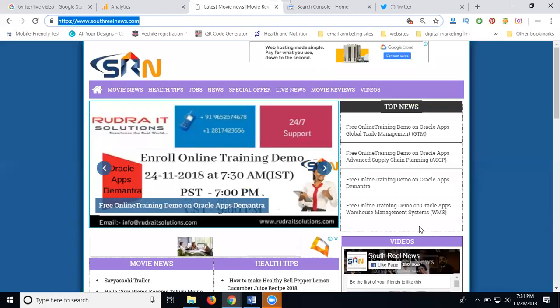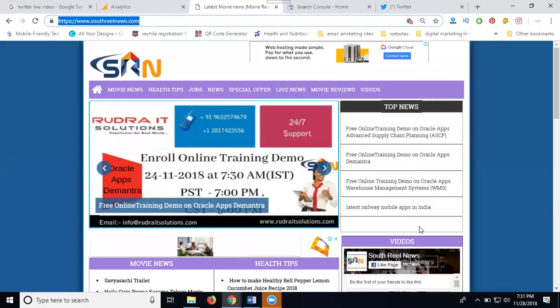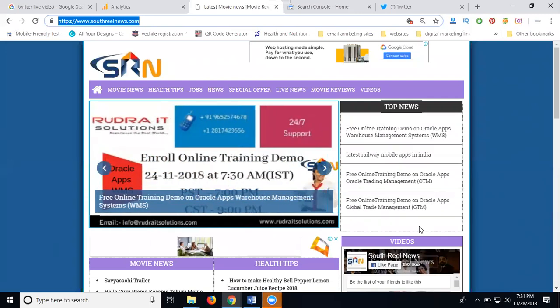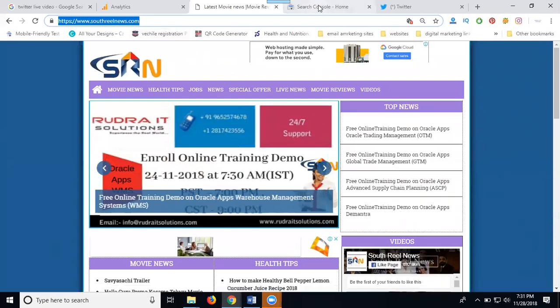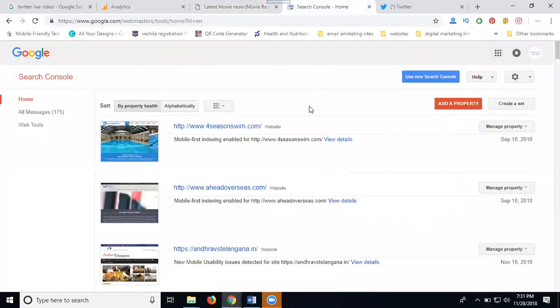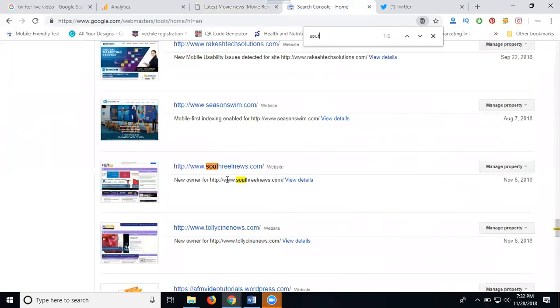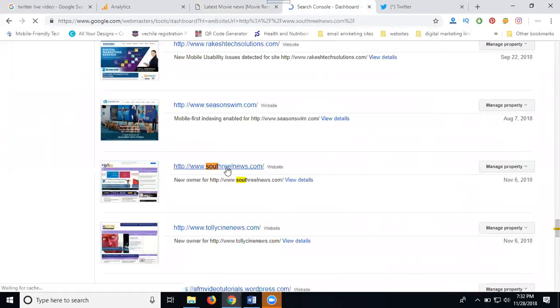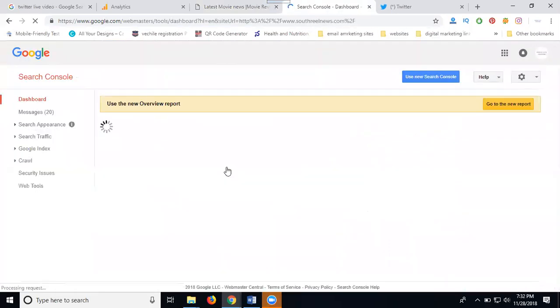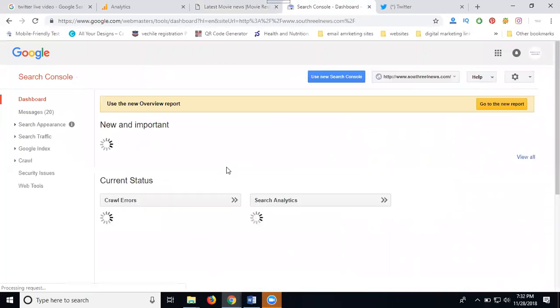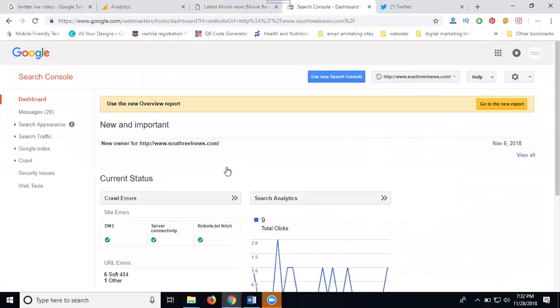See here, this is my website. If you target my website for India or US, anything, whether you are a blogger or have a website, that's totally dependent on your Google Webmaster Tool. In this one, you can select your particular site. Here is the option where you can target a particular country or target multiple countries.